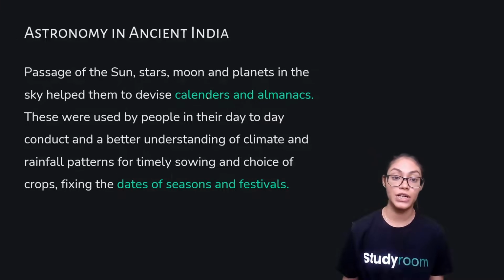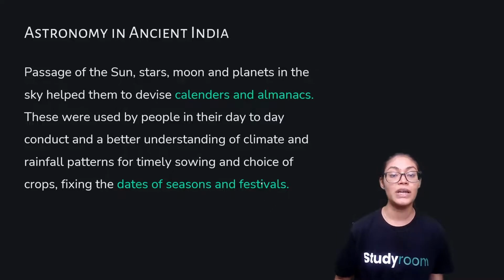Astronomy in ancient India: the passage of the stars, sun, moon, and planets in the sky helped them to devise calendars and almanacs. These were used by people in their day to day conduct and for a better understanding of climate and rainfall patterns, for timely sowing and choice of crops, and fixing the dates of seasons and festivals.